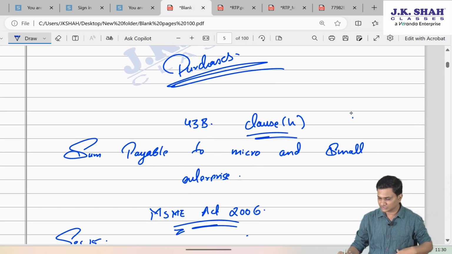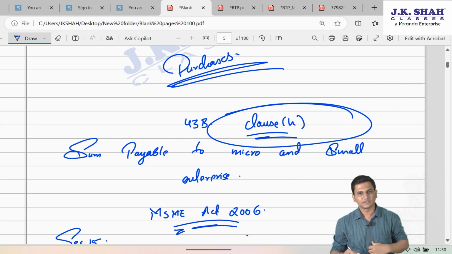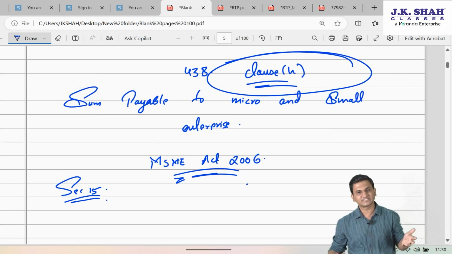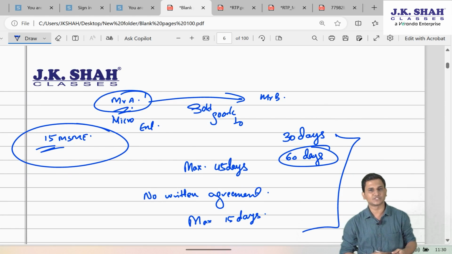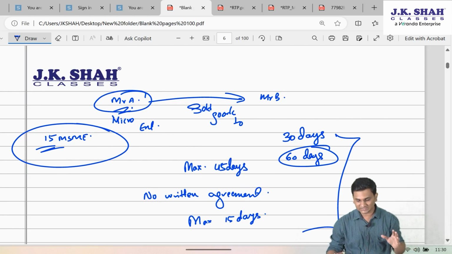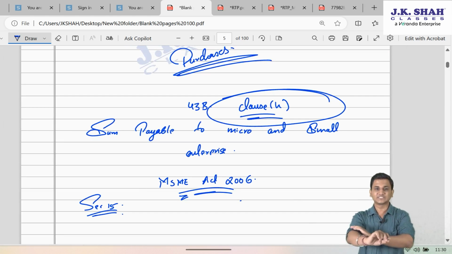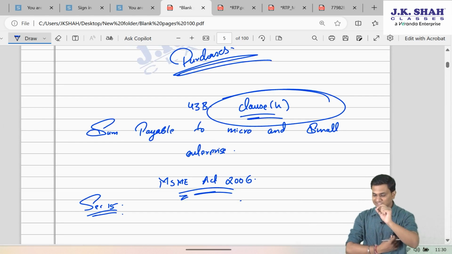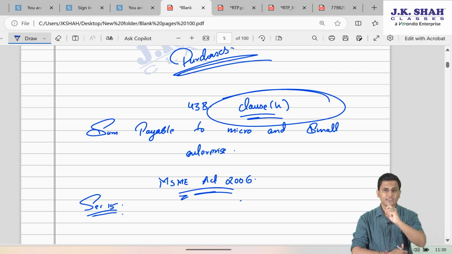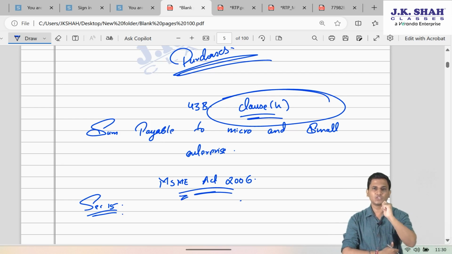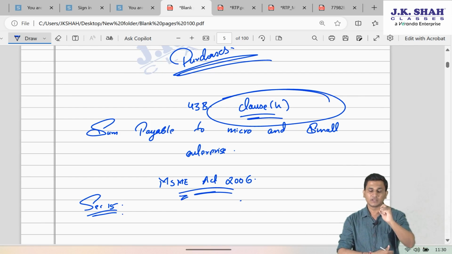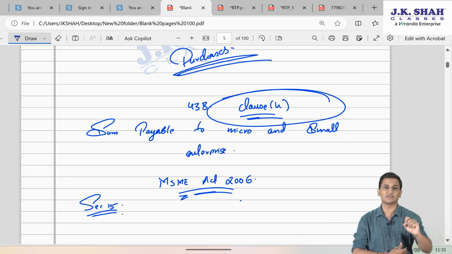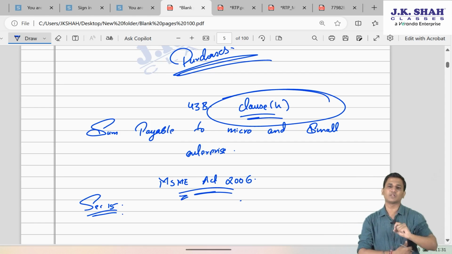They introduced this clause H. Now government is like, we will see how Mr. B is not making you the payment timely. We will not allow in the expenditure. So understand friends, now through clause H, which is added in 43B, government says, assessee, if any sum is payable by you to micro and small enterprise only. Friends, as of now, clause H is not talking about medium enterprise, only micro and small enterprise.